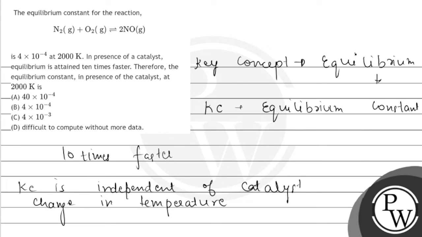So by adding the catalyst, the rate of the reaction could be faster, but there is no change in the value of the Kc, or you can say Kp. So the Kc will remain same. Kc will remain same because it is independent of catalyst, it can alter the rate of reaction, but cannot alter the Kc.